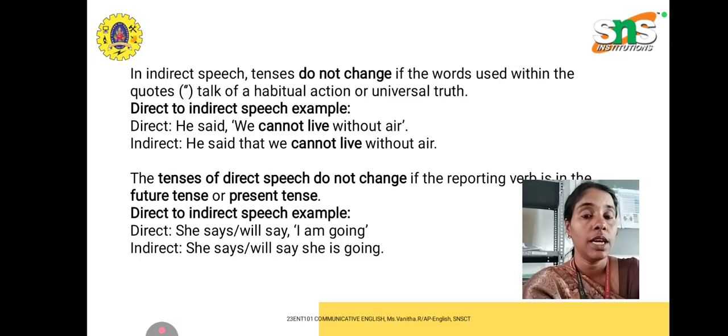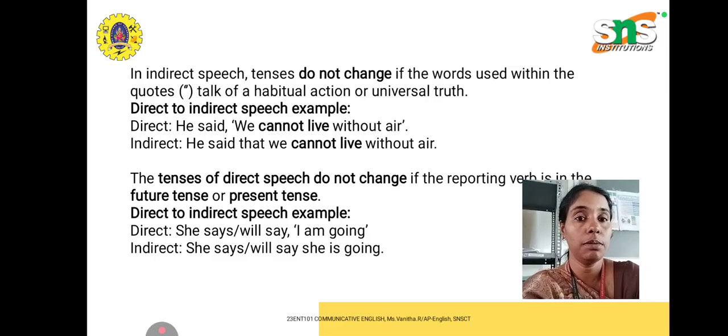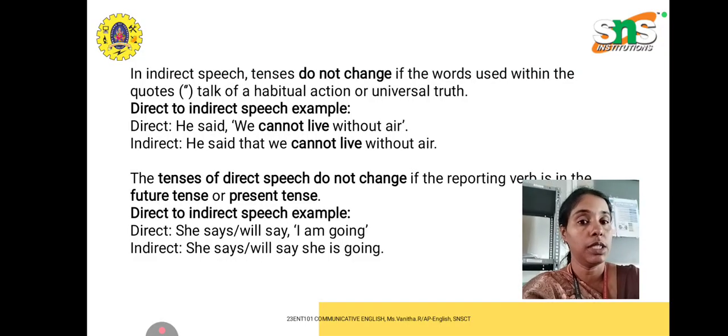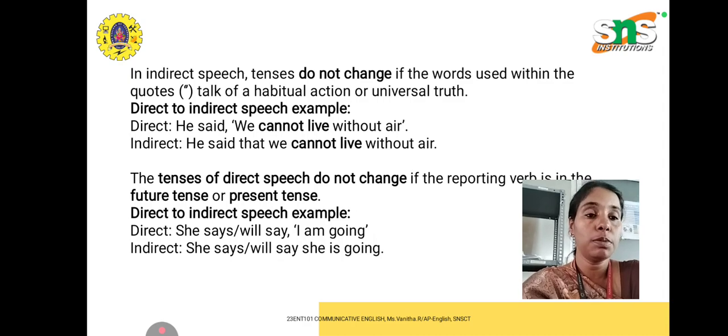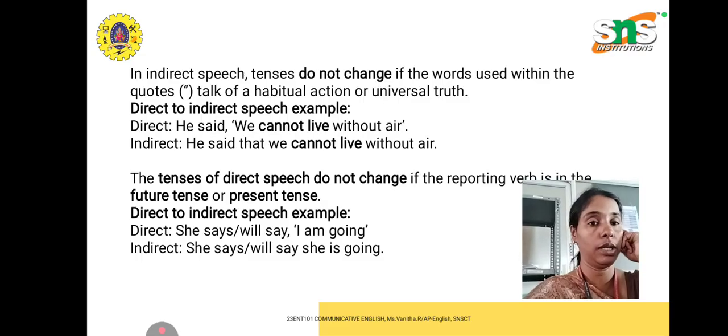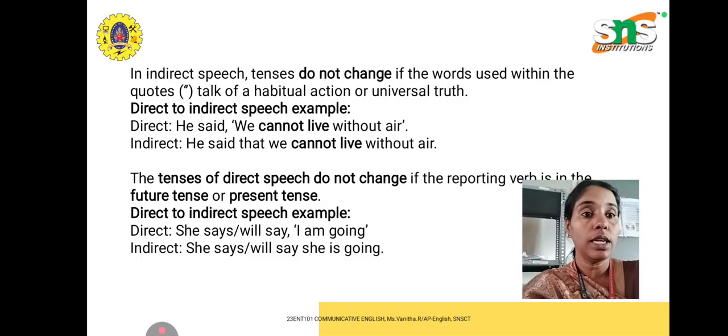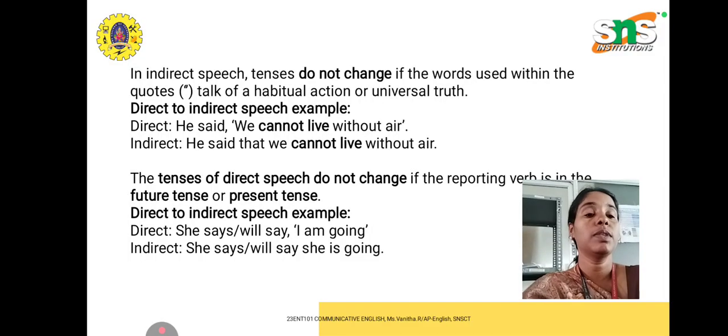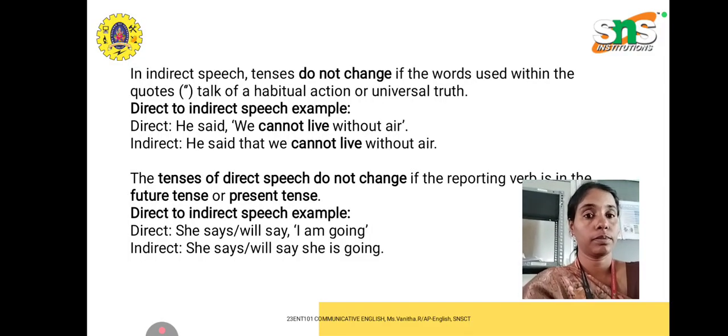Another common change you should notice is the punctuation. In direct speech, we use punctuation marks after said. He said, comma, open quotation, then the real words, close quotation. The words inside the quotation mean it is direct speech. In indirect speech, we don't use quotation marks or any punctuation. We don't use any comma after he said. Instead we use "he said that."